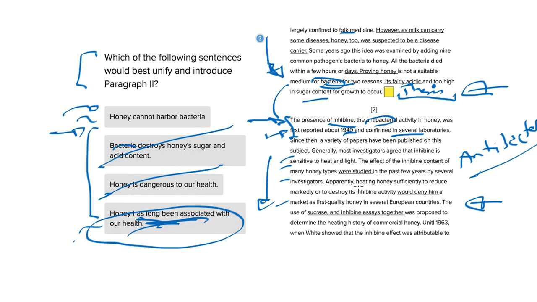So, for example, the use of sucrase and inbine assays together was proposed to determine the heating history of commercial honey. And this doesn't necessarily have anything to do with the fact that honey can't harbor bacteria, but it has a lot to do with the history of honey and how it potentially has impacted our health. So not every piece of evidence here directly proves or has to do only with the fact that honey can't harbor bacteria. It's more that honey is healthy.